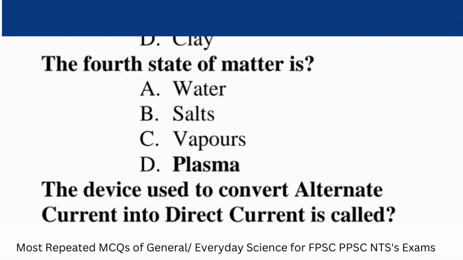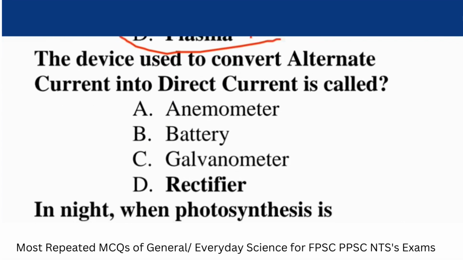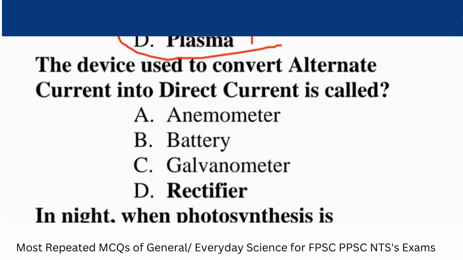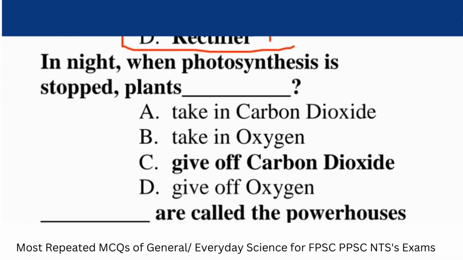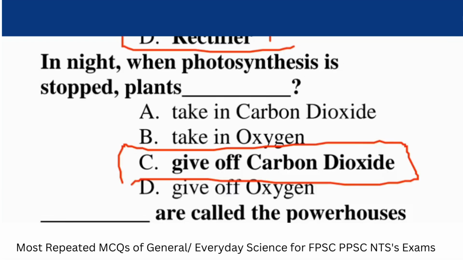MCQ number 1. The fourth state of matter is dash. Answer. Plasma. Question. The device used to convert alternate current into direct current is called. Answer. Rectifier. Question. In night when photosynthesis is stopped, plants dash. Answer. Give off carbon dioxide.